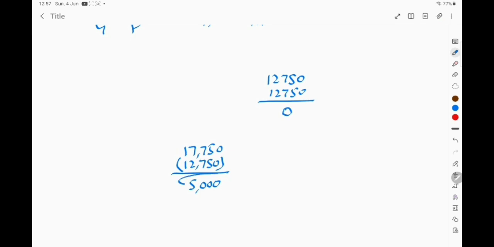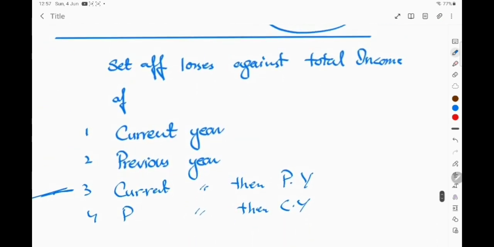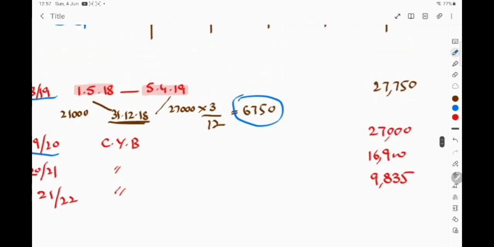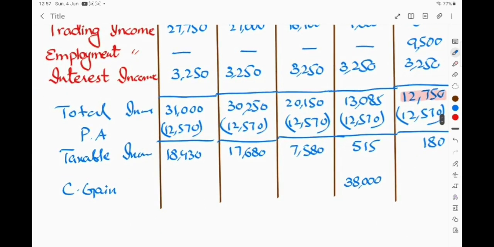So if this 5,000 of loss is to be set off against the previous year total income, the previous year total income given to you is 13,085. So it will be reduced, but part of the personal allowance will be wasted, because if 13,085 of total income is reduced by 5,000, it becomes 8,085. So if the total income is 8,085, it means we do not have the full benefit of the personal allowance.